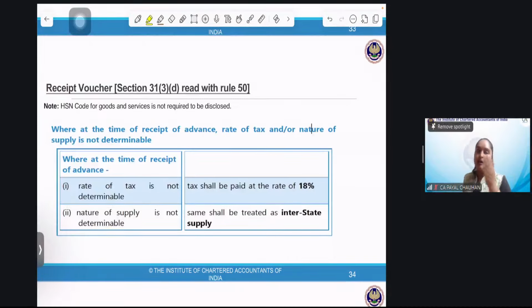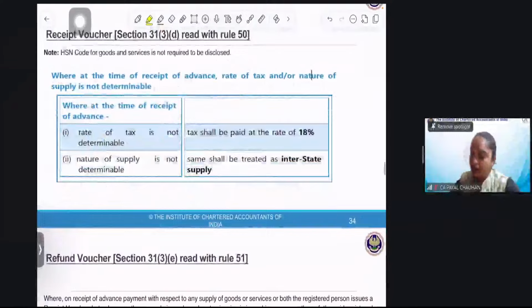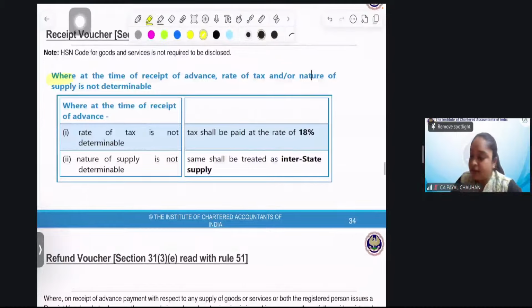In that case, we have a rule to follow. Remember, it's an important concept, many a time asked in the question, where at the time of receipt of advance, perfect, Navneet, the rate of tax,